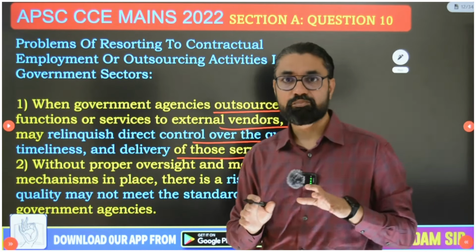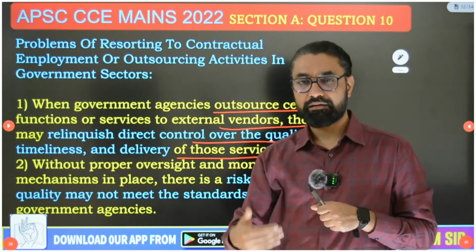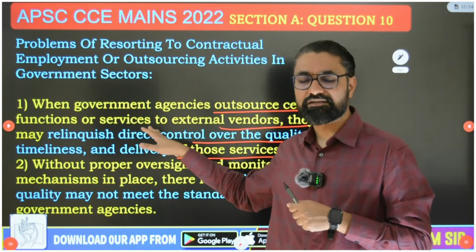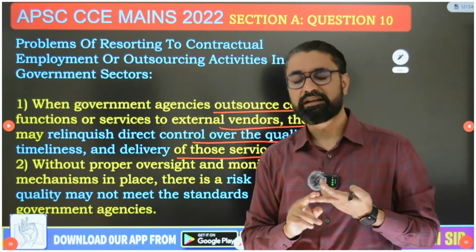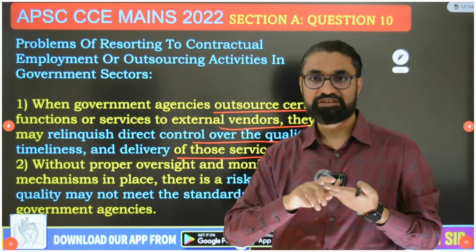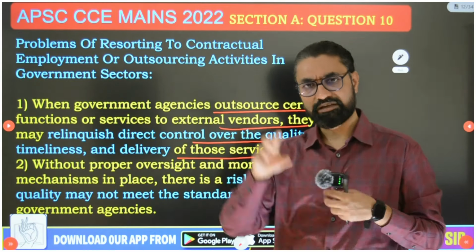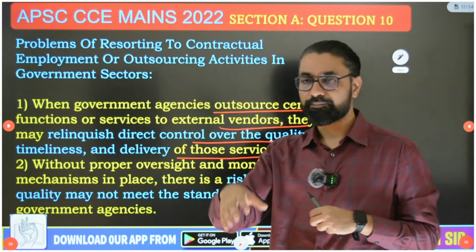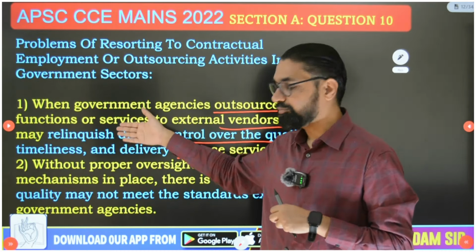Now, these 6-7 points that I am giving you, you can present them in a chart format also, and then write the pointers. So here also you can add in chart format. First, leveraging expertise and technological advancement, cost efficiency and effectiveness, enhanced accountability, enhanced human resource management. You can put that in chart format also. So here I am giving you 4-5 points. You can also put them in chart format. Loss of control, etc.